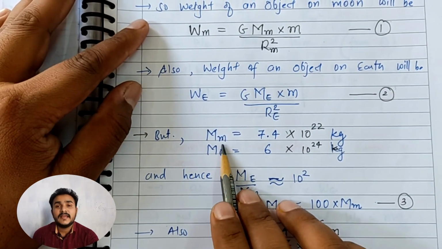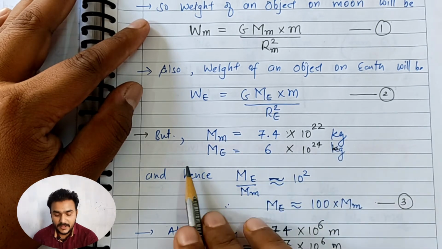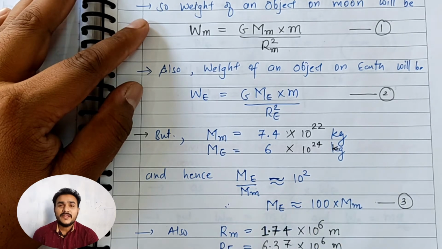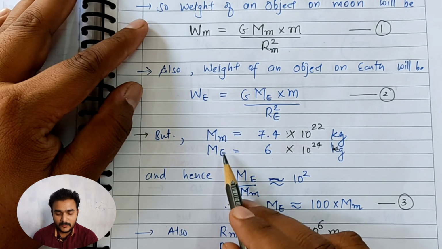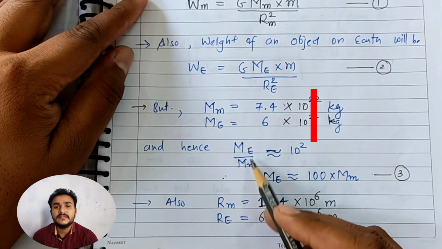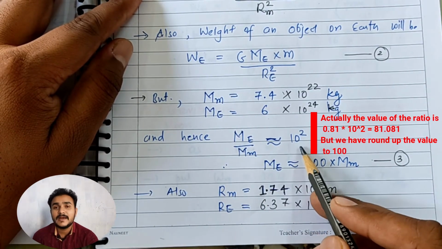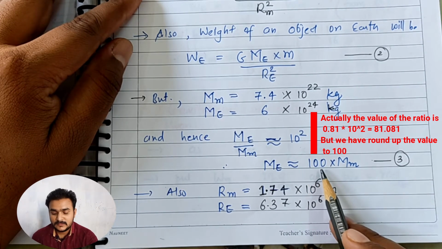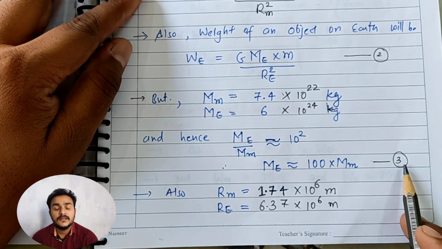Now we know that the actual value of mass of moon is 7.4 × 10^22 kilogram, and mass of earth is 6 × 10^24 kilogram. So in order to understand how much more mass the earth has than the moon, we have to take the ratio. If I take the ratio of mass of earth to mass of moon, it comes out to 10^2. So mass of earth is said to be 100 times more than mass of moon. Tell this as equation number 3.